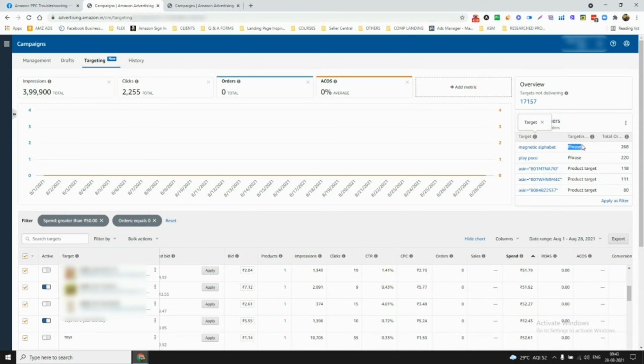Now this data is so useful because now you can find this keyword and increase the bid of this keyword. You can create a separate campaign, put this keyword alone into that campaign and bid very aggressively for top of the search, so that your ads always perform the best.